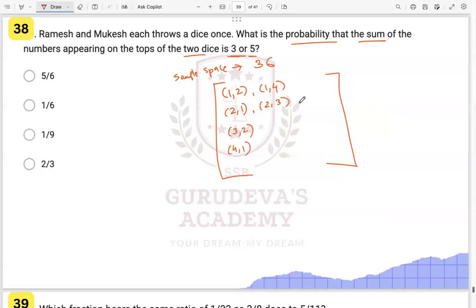5 and 6 we will not have anything. So how many favorable outcomes do we have? 1, 2, 3, 4, 5 and 6 favorable outcomes, right? So it is 6 upon 36, or we can say 1 by 6 over here.